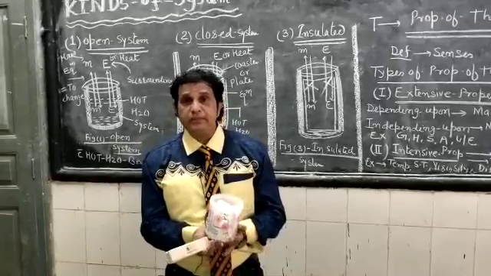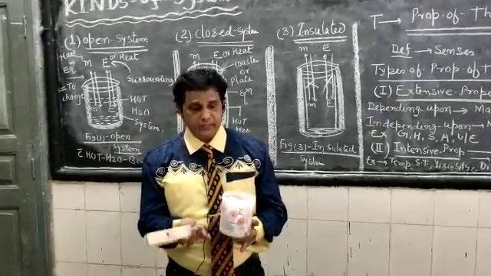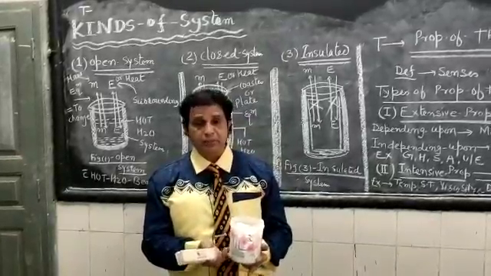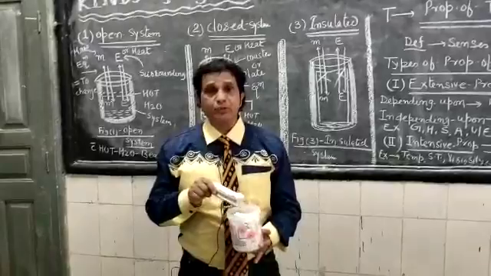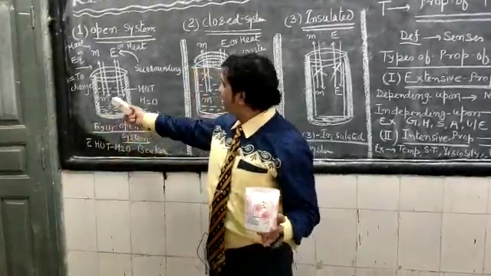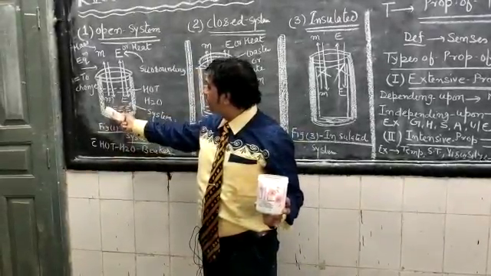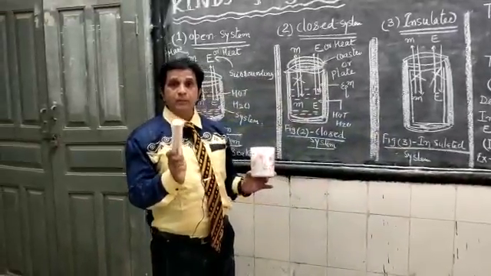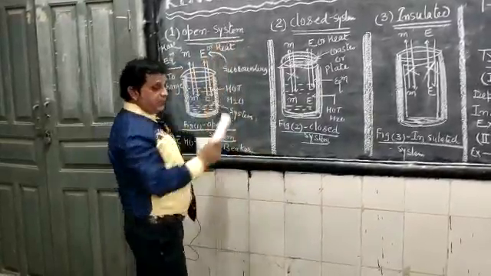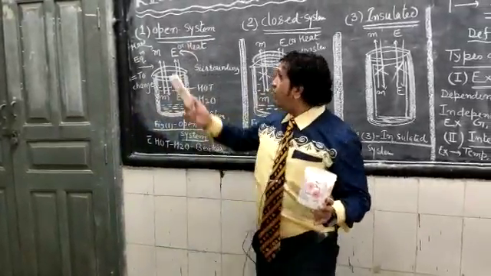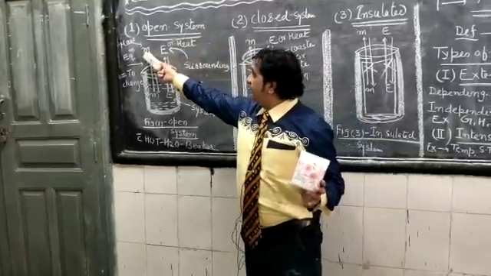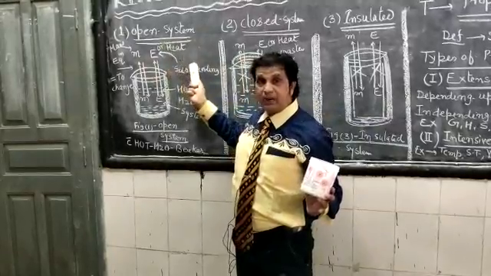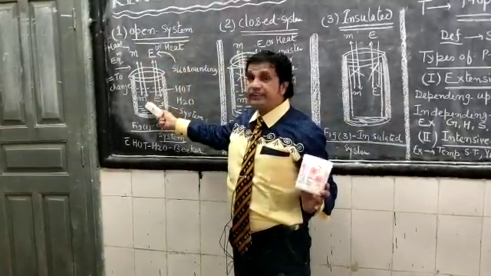In this small container, which acts as the system, we fill chalk to act as the water molecules. An open system is a system in which the mass M and the energy E, or heat, of the surroundings are directly in contact.